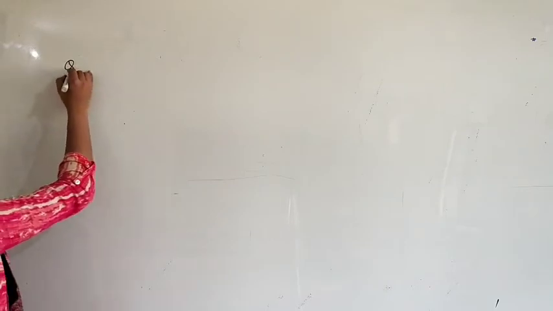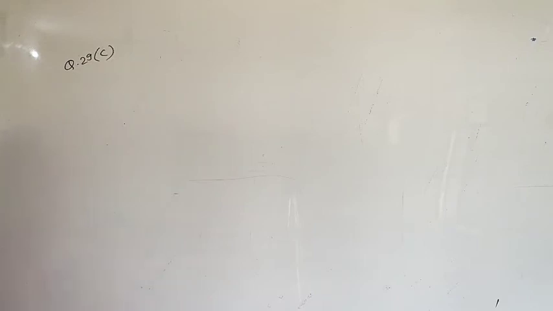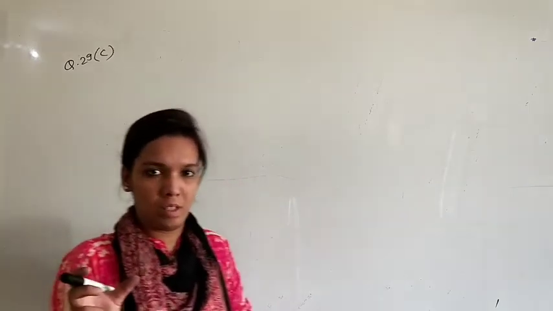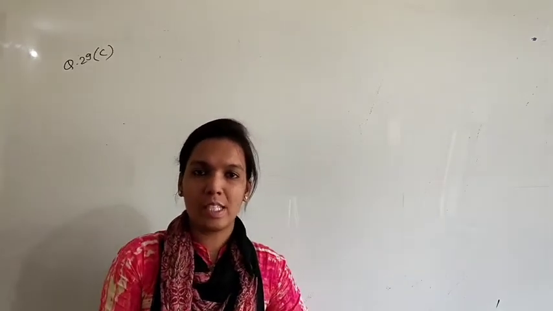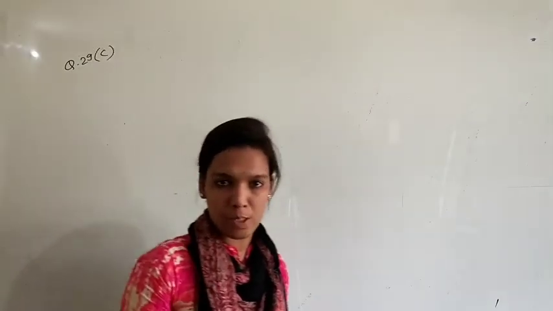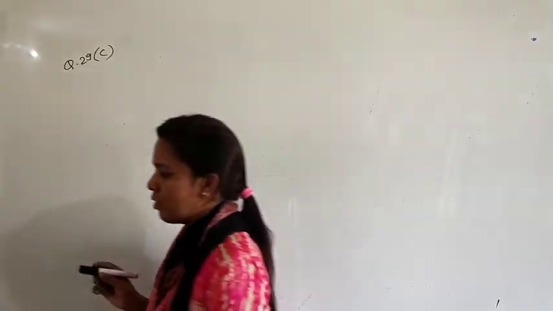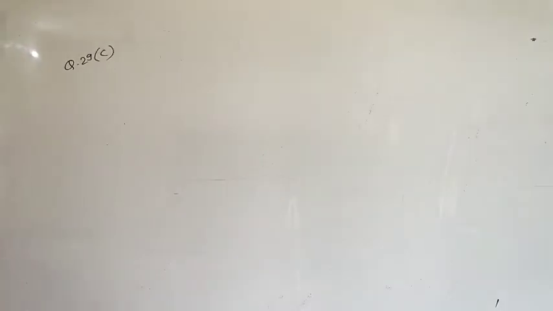I am taking the question number 29C. A, B and C are partners in a firm for 6 months ending 31st March 2018. The main point in this question is for 6 months. First of all, you should notice this point that you are drawing money only for 6 months. Okay. So let's see the first. A drew regularly 15,000 rupees in the beginning of every month. B drew regularly rupees 20,000 at the end of every month. And C drew regularly 25,000 in the middle of every month.